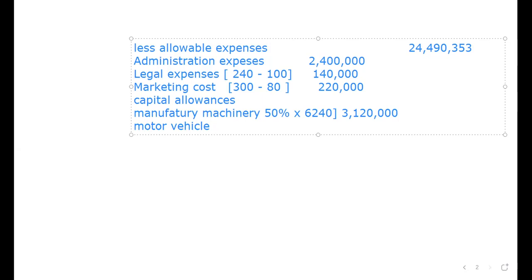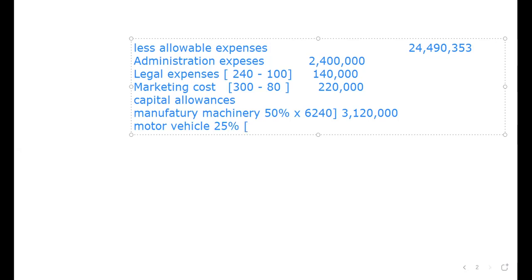We are told the written down value of the asset was as follows: lorries 4 million, computers 420, motor vehicle was 1,200,000. So we take that 1,200,000. First, the rate for motor vehicle is 25%. If you check, you have motor vehicle and heavy earth moving equipment is 25%. So you take 25%, multiply this with, open the bracket.